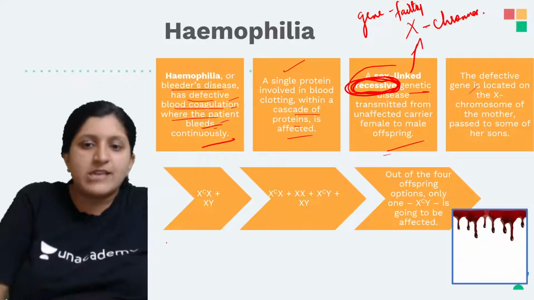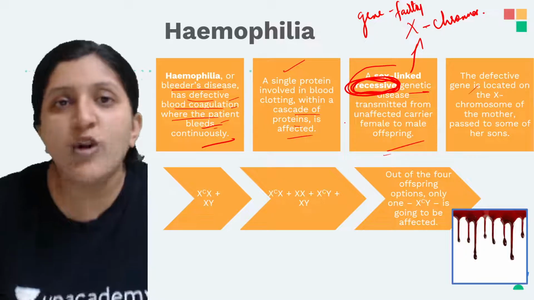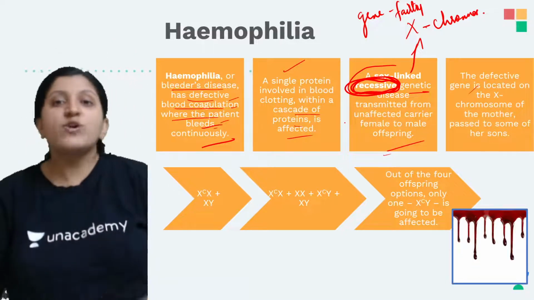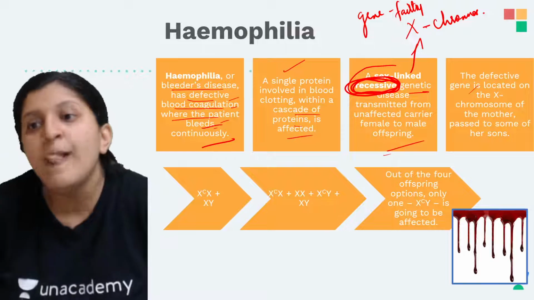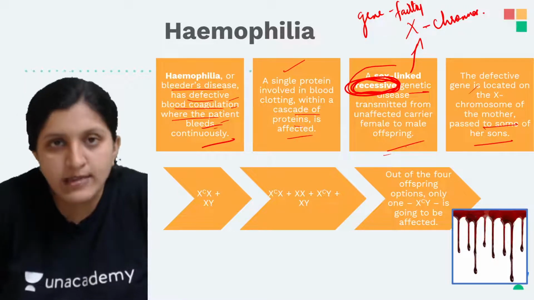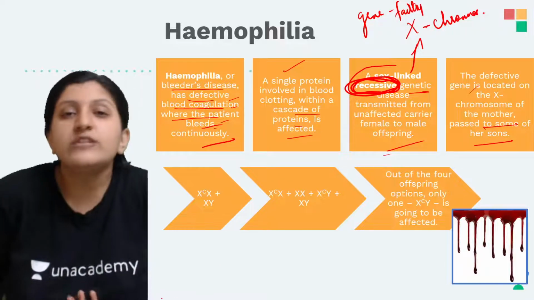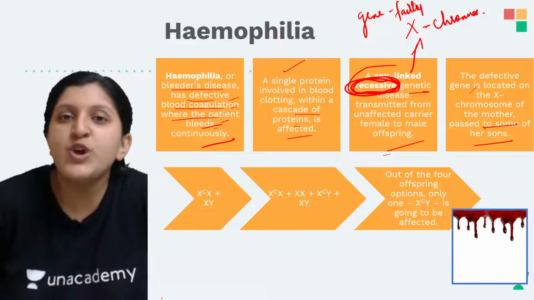We'll discuss some case studies. The defective gene is located on the X chromosome of the mother, which is passed on to her sons. If it is located on the father's X chromosome, it is going to be passed on to his daughters.